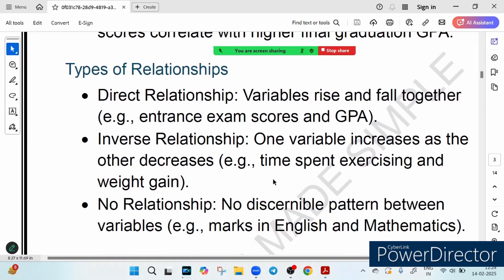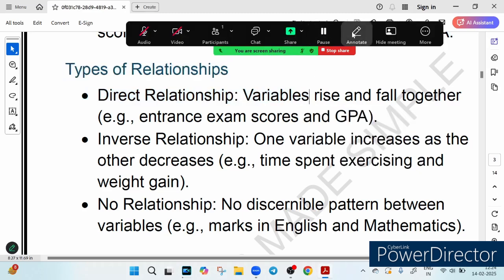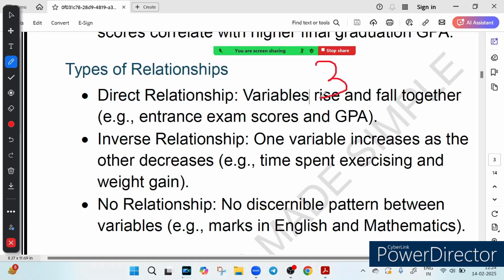Ever noticed how things are always connected? Like the more you study, the better your grades, or the more junk food you eat, the less fit you feel. Well, a scatter diagram helps us see this connection clearly. There are three main types of relationship between variables. How many types of relationship between variables? Three main types, right?